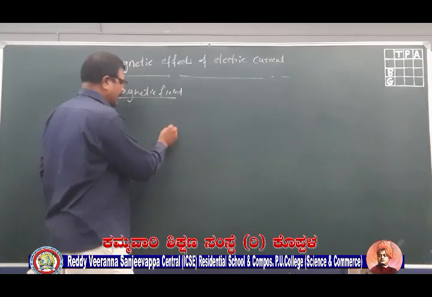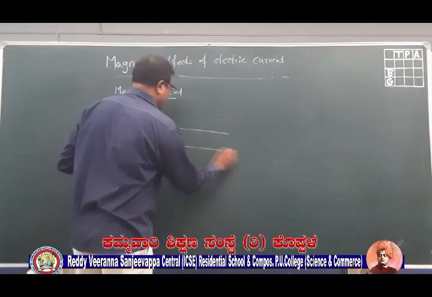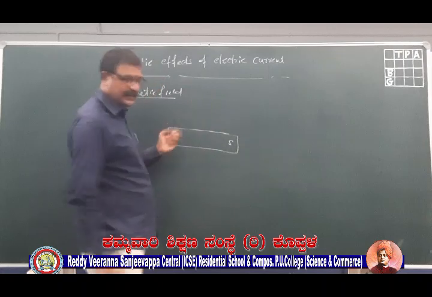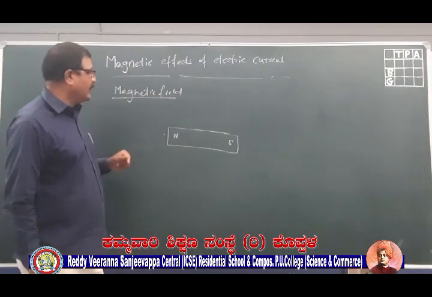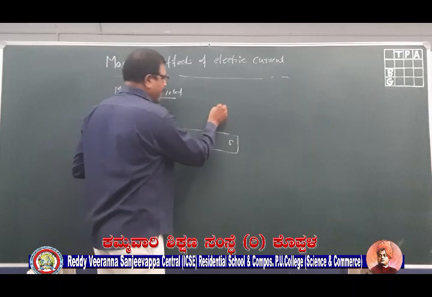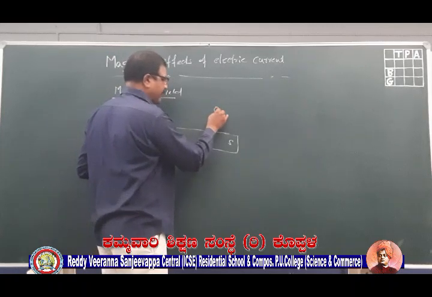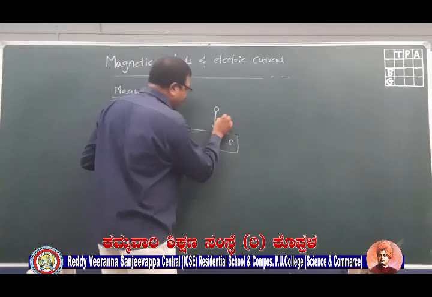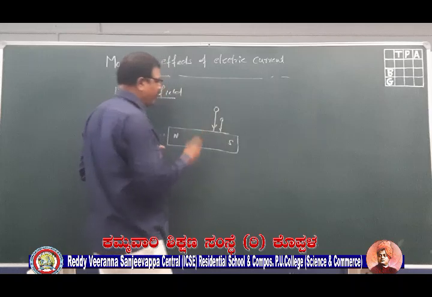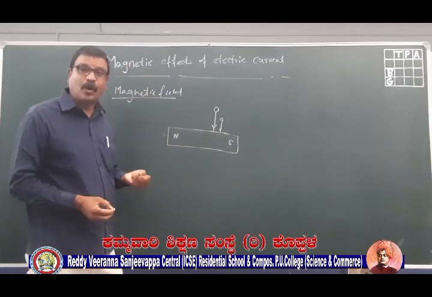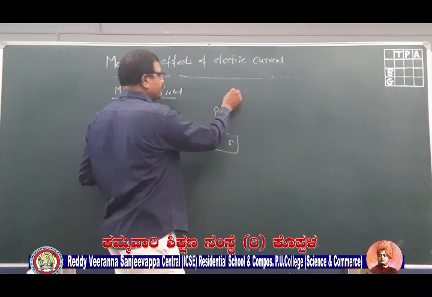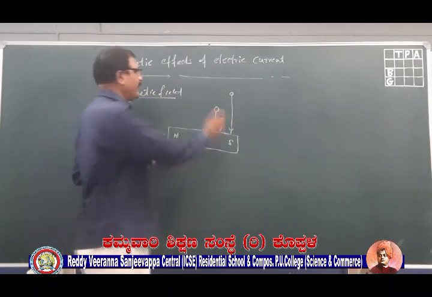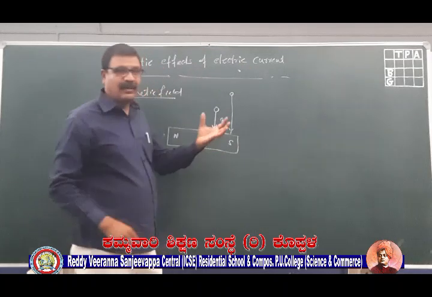Because the magnet has the property of attracting ferrous particles. Let me take one small example. I have a bar magnet here, with north and south poles. We will discuss these poles later. If I bring an iron filing till here, the magnet will pull that iron filing towards it. If I bring it here, it will pull with a much stronger force. If I take it here, the force will become less. If I go beyond this far, it will not attract it.